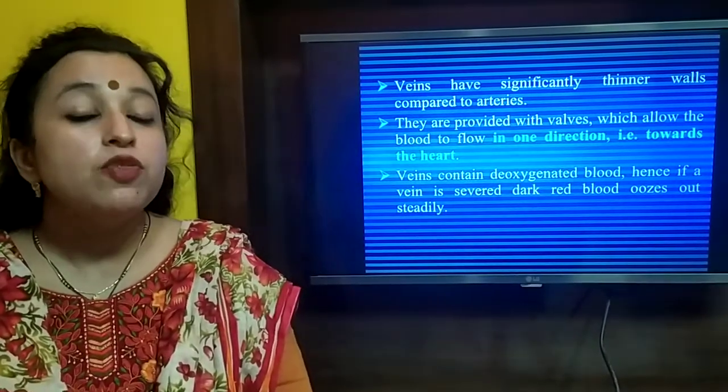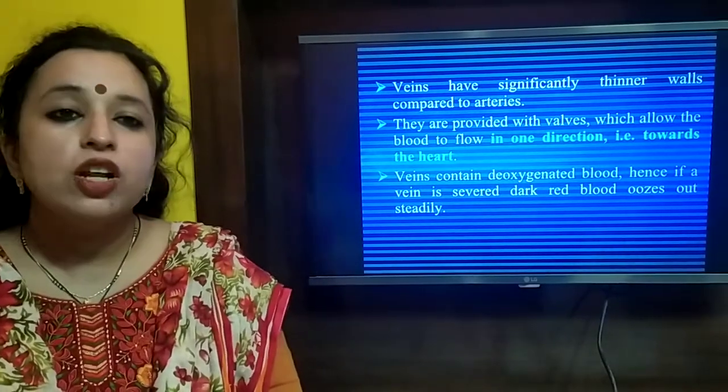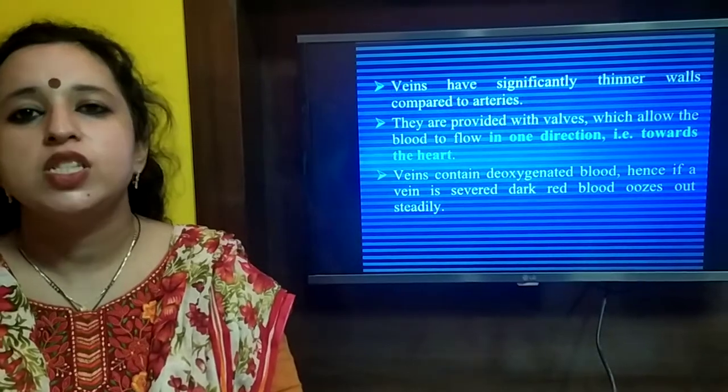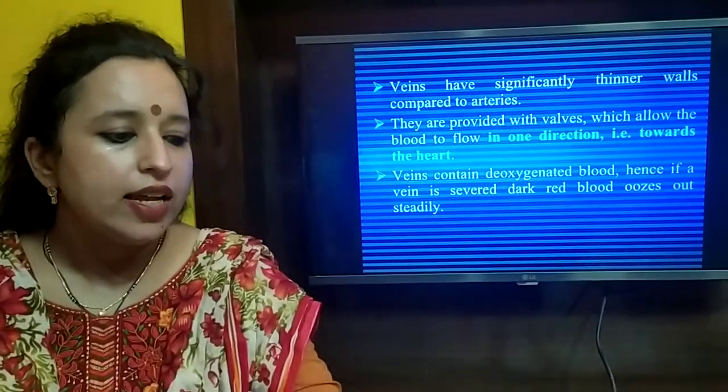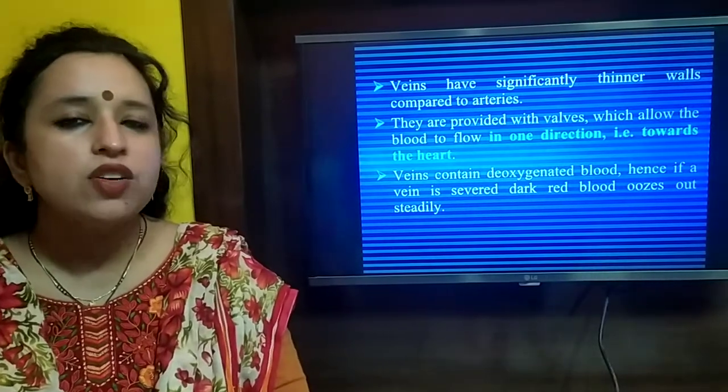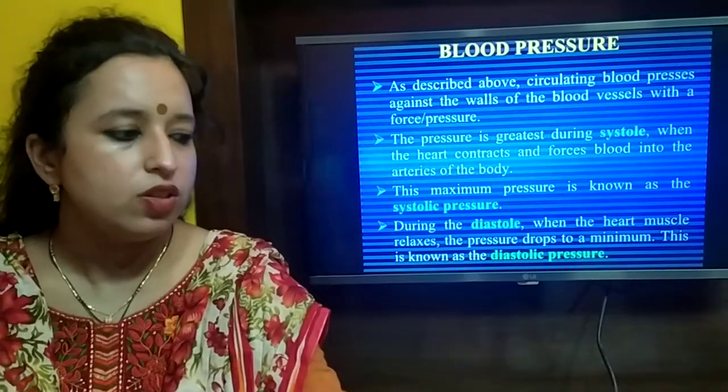They are provided with valves. Veins have valves which allow the blood to flow in only one direction. That means only towards the heart. Veins are carrying deoxygenated blood. Hence, if a vein is cut, then dark red blood oozes out.